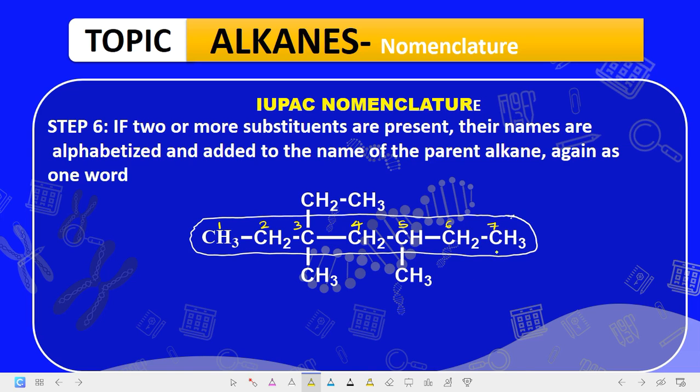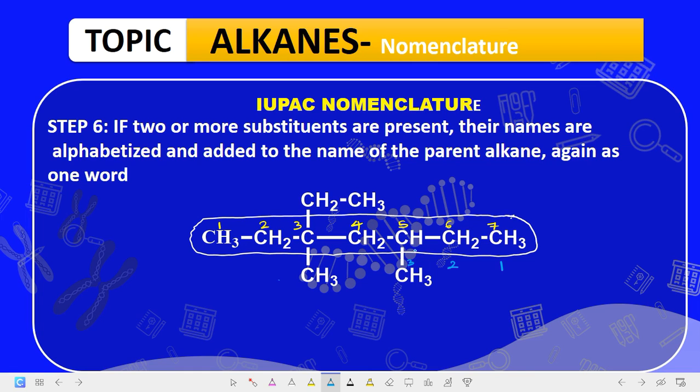Now we may number from here. This is 1, 2. Okay, let me just number it. This will be what? 1. Here is what? 2. Here is what? 3. Now you discover that we got to the first substituent at carbon number 3 and 3. But then this one has 2 substituents here. Are we getting it? And because it has 2 substituents, we must at all times take this one first, because it has 2 substituents at 1 carbon, and that carbon is the closest carbon. Hence we take this one first, okay?